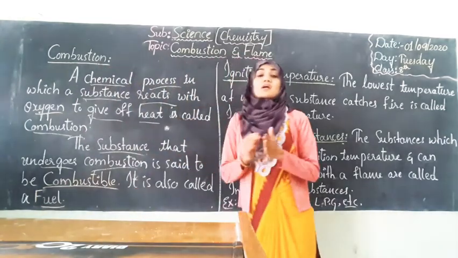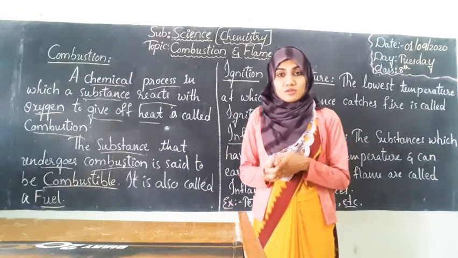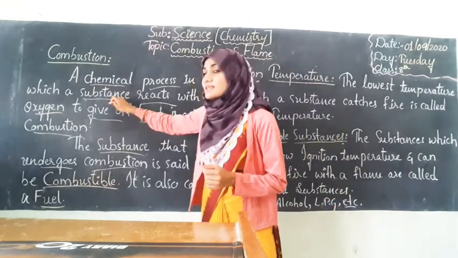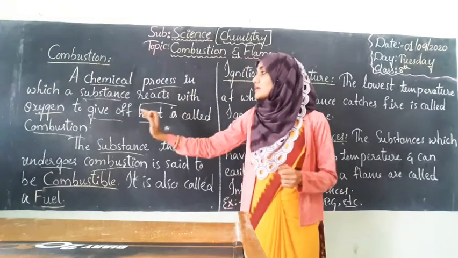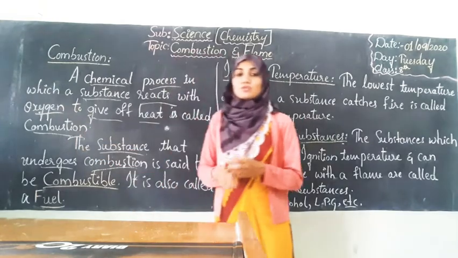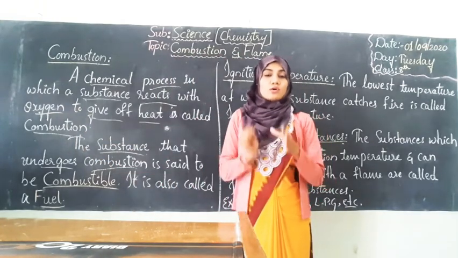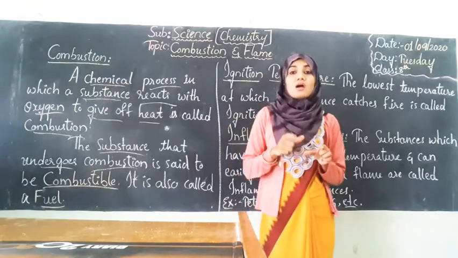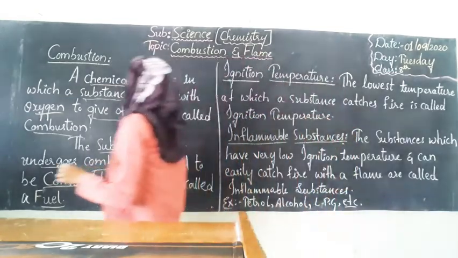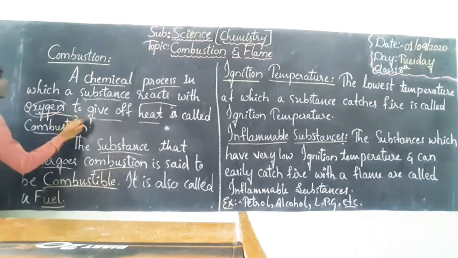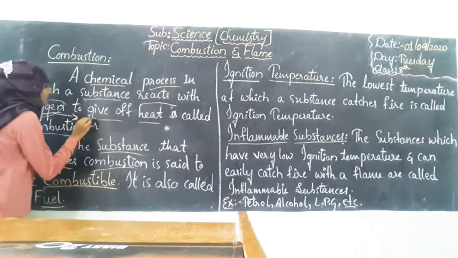So combustion is a chemical process in which a substance reacts with oxygen to give off heat. Here, oxygen means air.